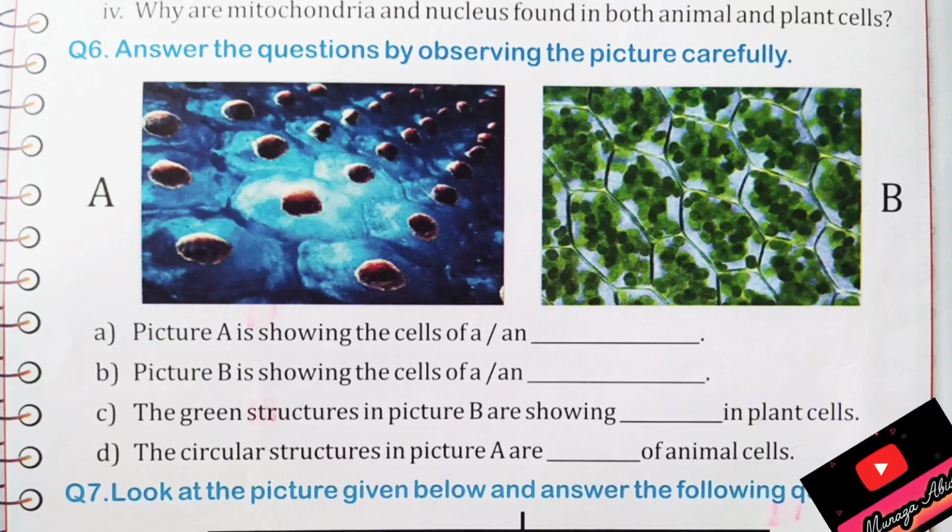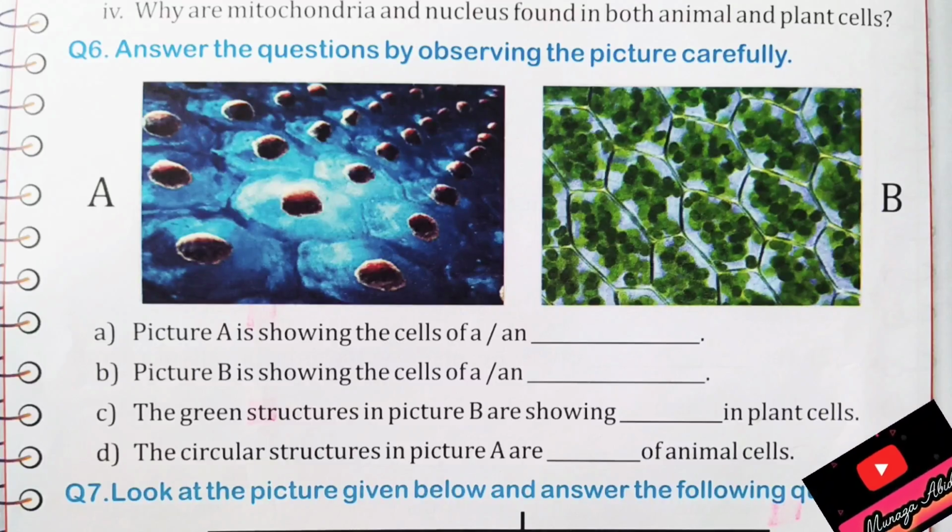Picture A and B are shown. A is of animals and B is of plants. Picture A is showing an animal cell. Picture B is showing the cells of a plant. The green structures in picture B are chloroplasts. The circular structures in picture A are nuclei of animal cells. They are dyed red in color. Okay.